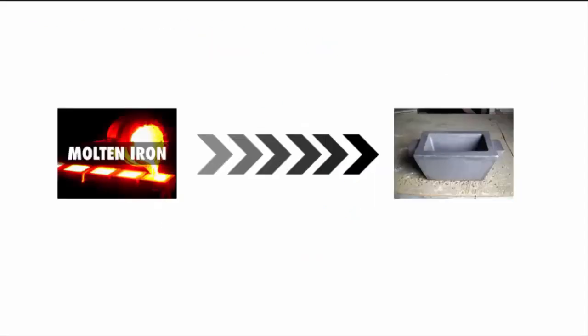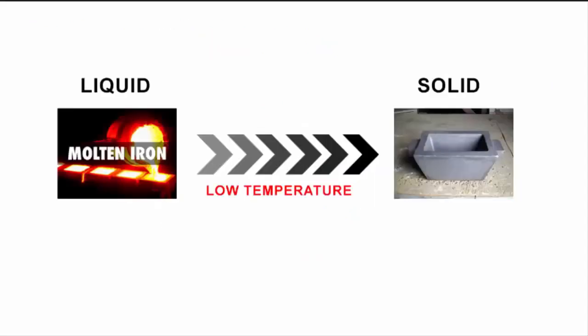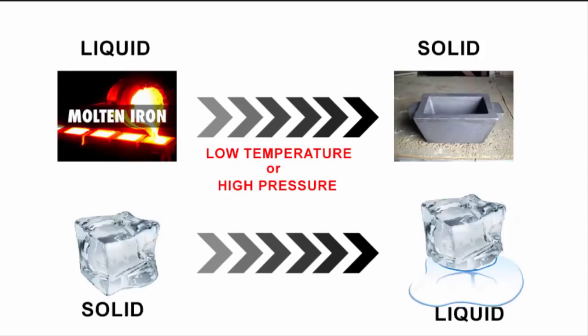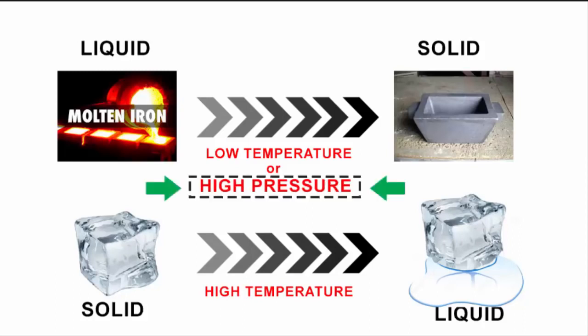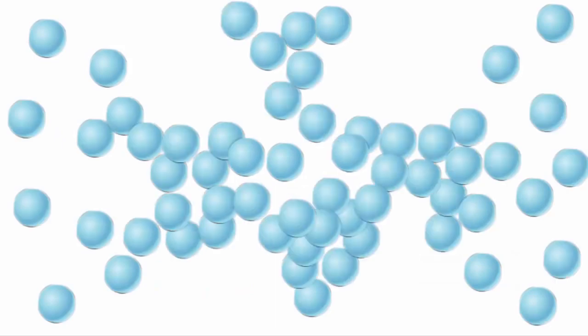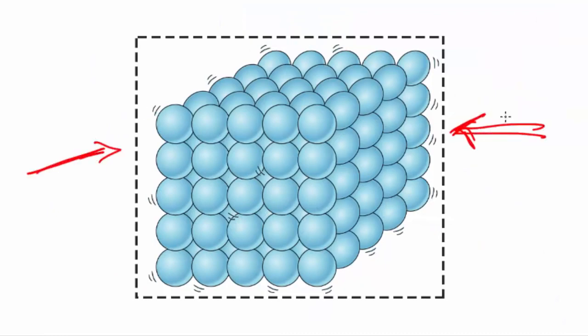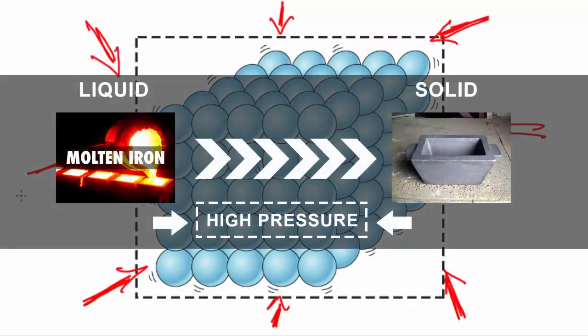Now most materials, including iron and nickel, change from liquid to solid at lower temperatures or high pressures. It's easy to understand going from a solid to a liquid at higher temperatures because we are all familiar with ice melting on a warm day. But why do materials change from liquid to solid at higher pressure? For almost all materials except water, atoms are packed closer together in the solid state than in the liquid state. So when you squeeze the atoms together with high pressure, the material changes from liquid to solid.